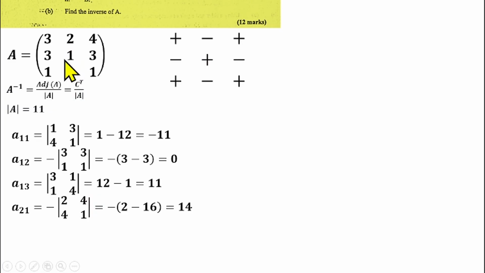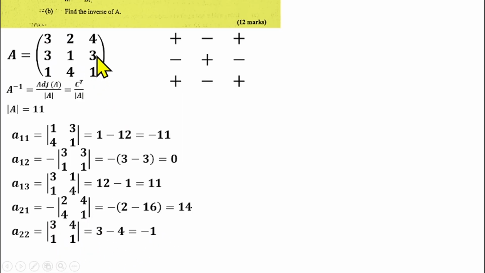Then that will be the element A22. That will be second row, second column. So A22, the positional sign is positive. Then I'll close the second row, the second column. That will give us 3, 4, 1, 1. I'll find the determinant. That will be 3 times 1, 3, minus 4 times 1 is 4. That will give us a minus 4.